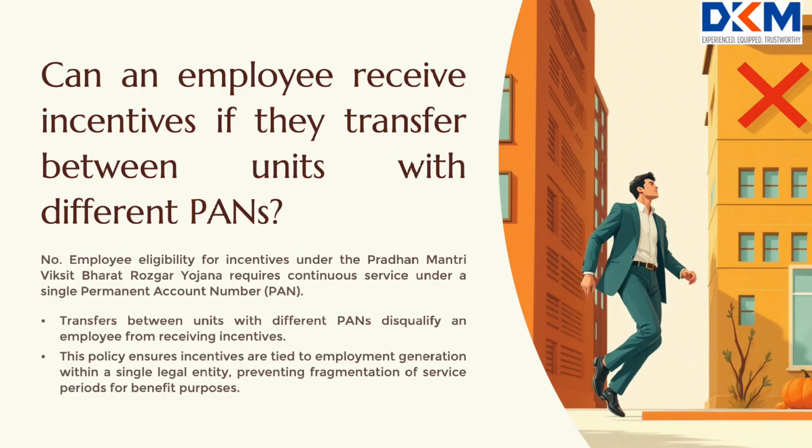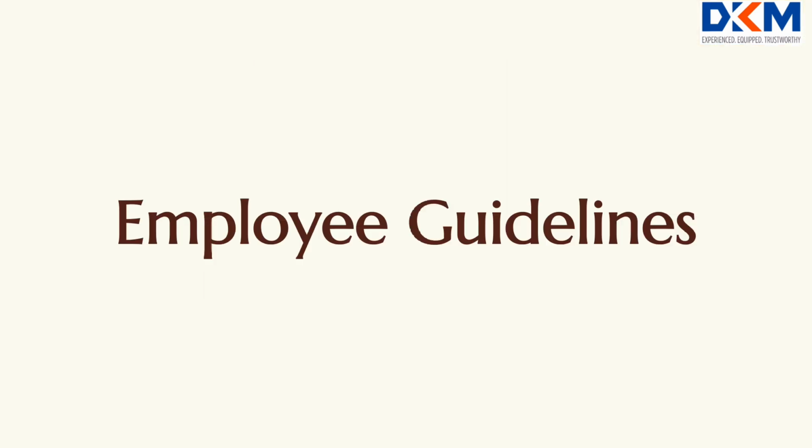If an employee works for 3 months in one establishment and then 3 months in another unit of the same establishment but with different PAN, is the establishment eligible for incentive for these employees? No, the scheme does not provide benefit to the establishment if the 6-month requirement is met across multiple units having different PAN of the establishments.